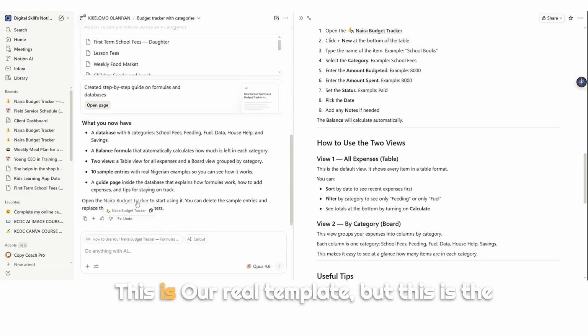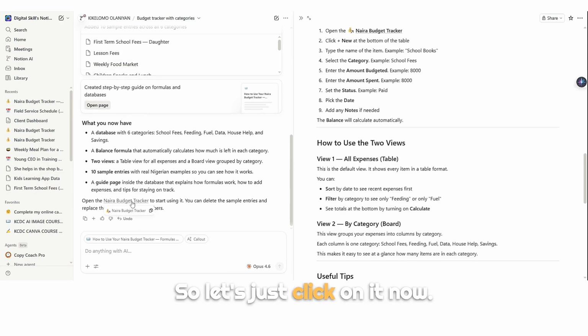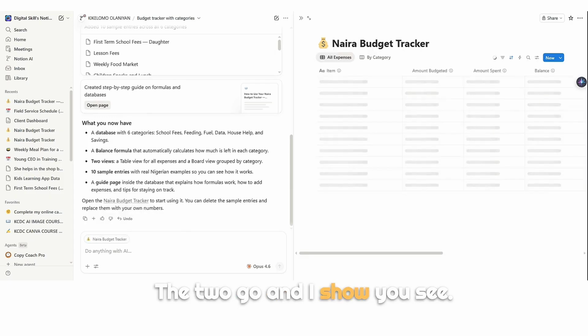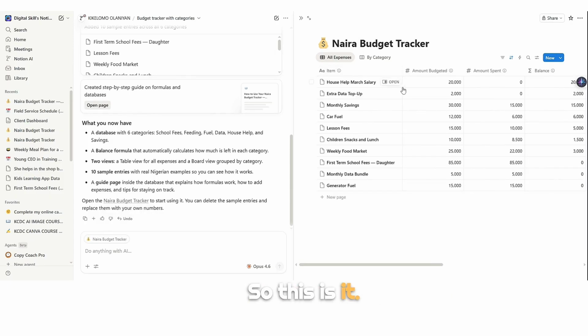Now this is here. So just click on it. This is our real template, but this is the manual that will explain to you how to use it. So let's just click on it now. I'll show you. See, so this is it now. So what am I going to do here?